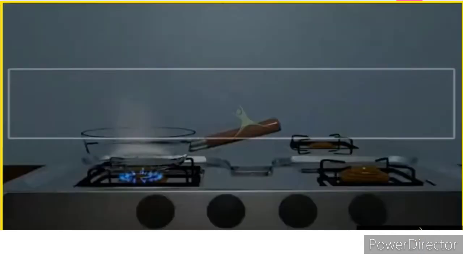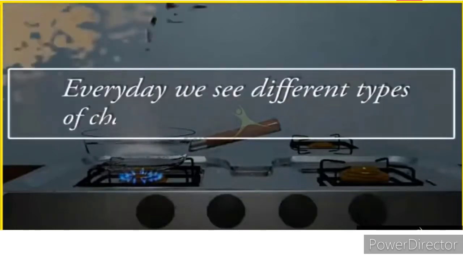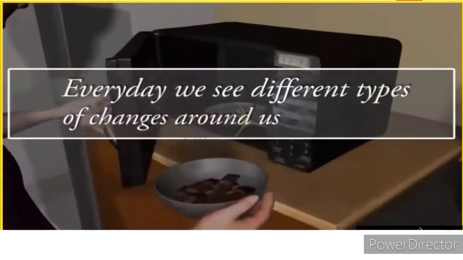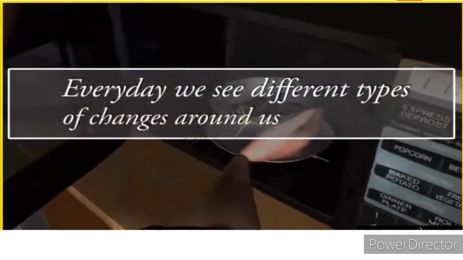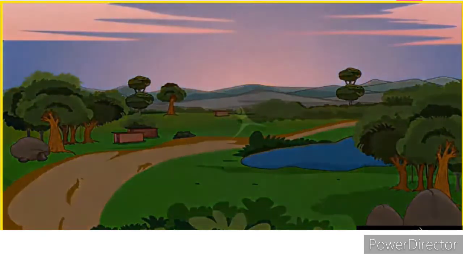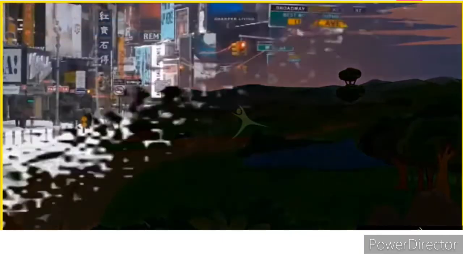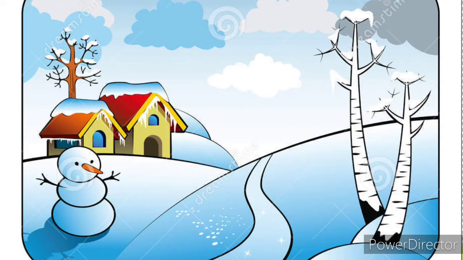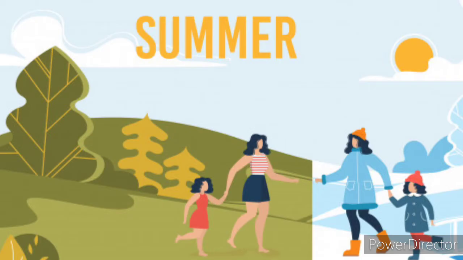Okay. Let's begin. Students, every day we see different types of changes around us. What kind of changes? We can observe that day gradually changes into night. The season changes from winter to summer.